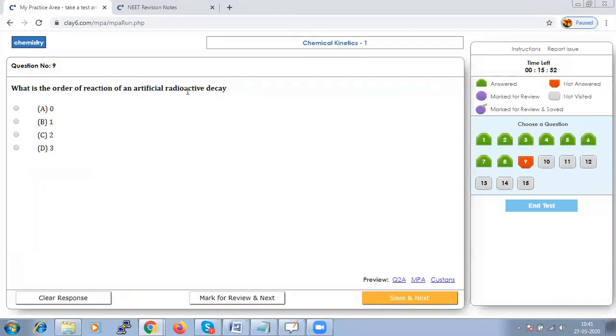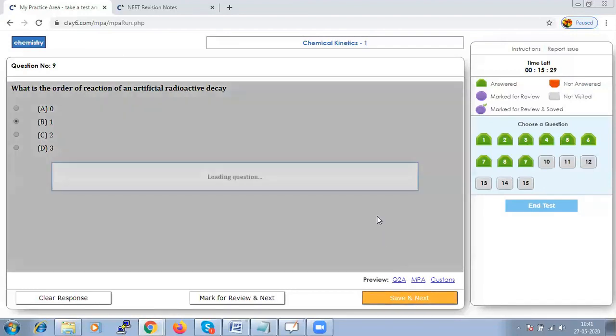So we can say that radioactive decay is a first order reaction process, because if the rate of a reaction is going to depend upon the concentration of one of the reactants, then we say that it is a first order reaction. Hence our option should be B. Let us save that and go to next.